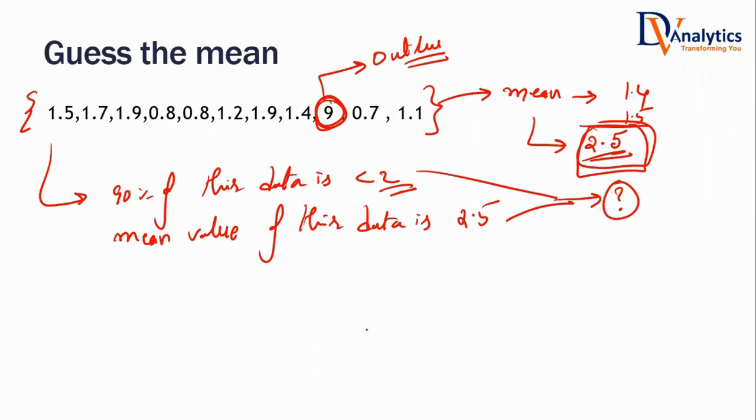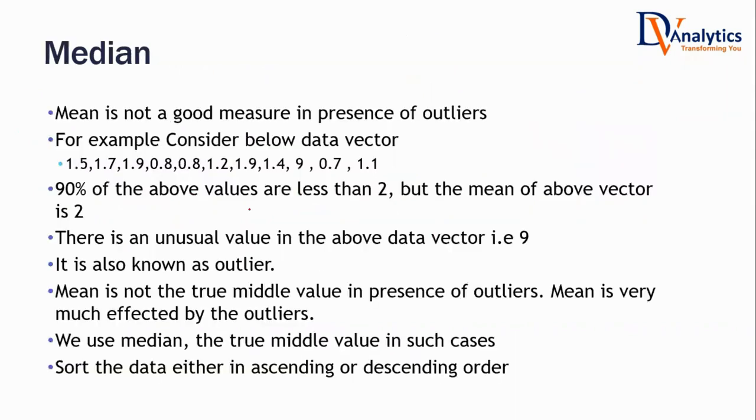There has to be some other way of finding the center. There has to be another central tendency that will tell me what is the average value. That is median. Median is another central tendency that will again give me the center value, the average value only, but its formula is different. How is it calculated?